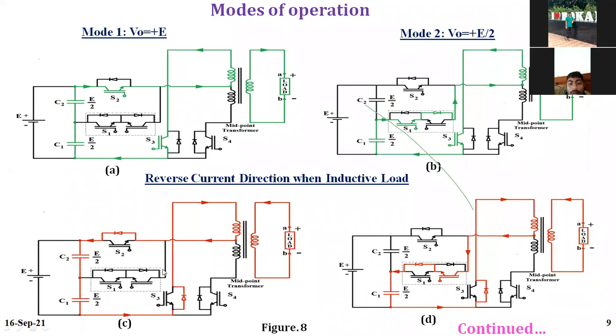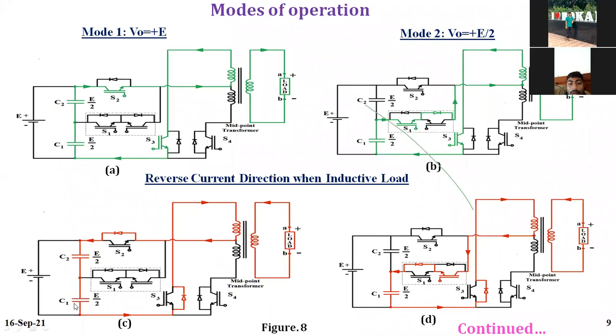If I need negative voltage, what to do? This is a reverse current direction. Green indicates positive current direction. Red indicates negative current direction, meaning negative voltage. So we have positive voltage as well as negative voltage.